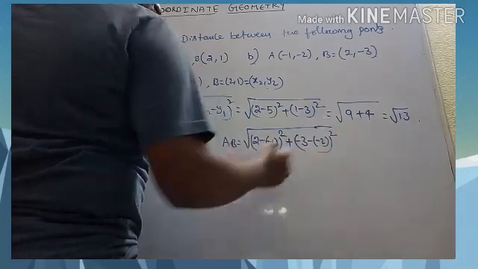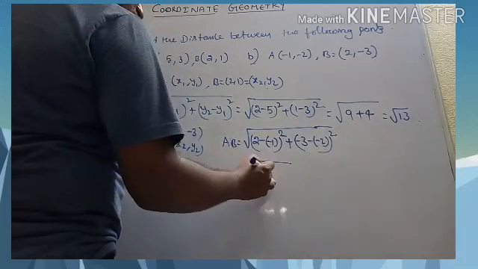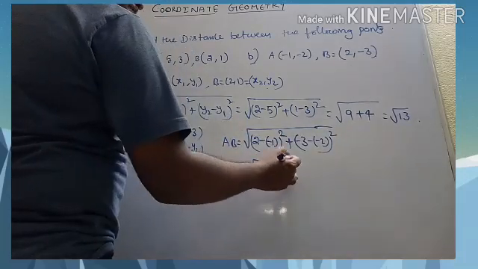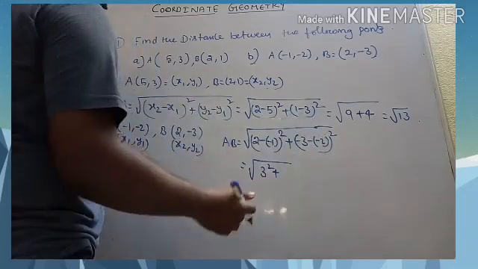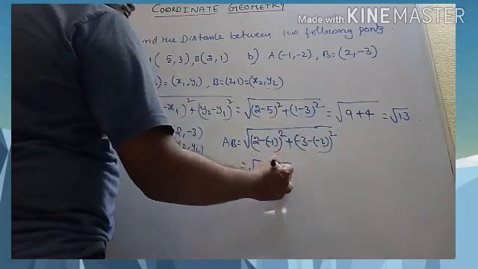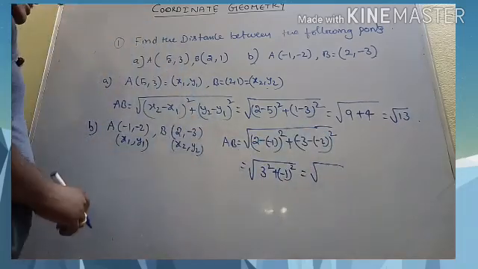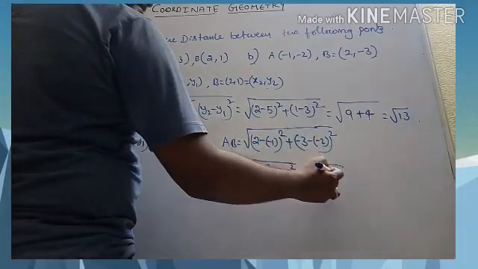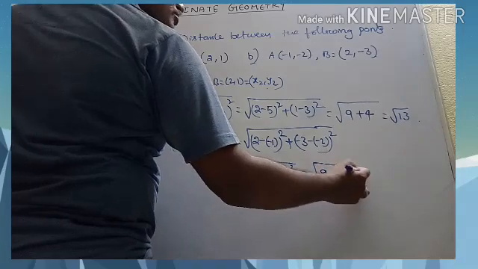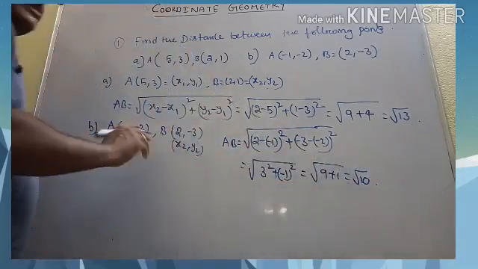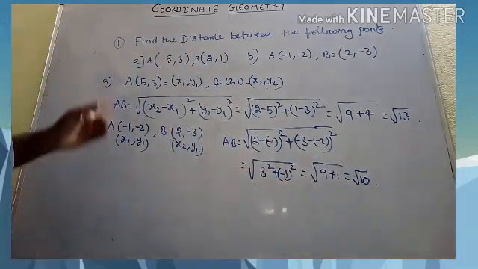This is nothing but 2 plus 1 whole square, 3 square, plus minus 3 plus 2, that is minus 1 whole square. Now this is 9 plus 1, that is root 10, the distance between the following points.